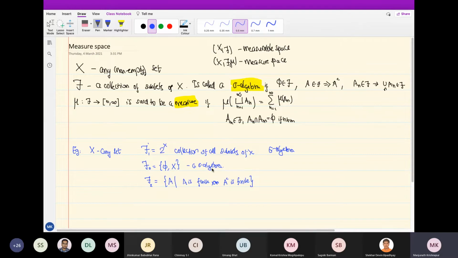But countable unions are a problem. Let's say X is the real numbers, and you take the singleton 1, singleton 2, singleton 3, and so on. The countable union will be the set of positive integers, which is not finite. Its complement is also not finite. So the countable operations require you to change this. But if I change it to A is countable.